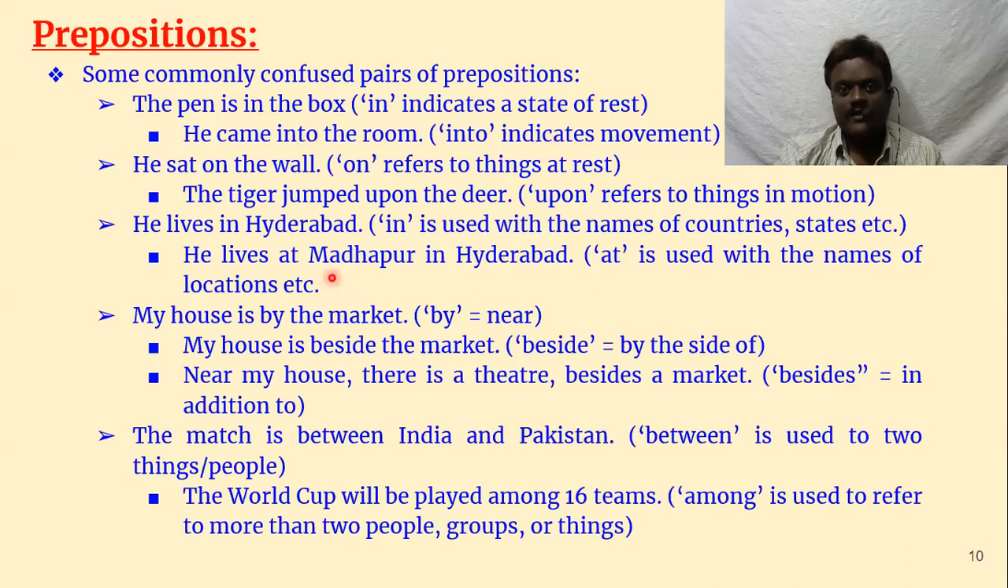In the same way, some more such prepositions are there. He sat on the wall. So it's again like a stative preposition. There is no movement. On refers to things at rest. The tiger jumped upon the deer. There is a movement. It jumped upon the deer. Upon refers to things in motion.